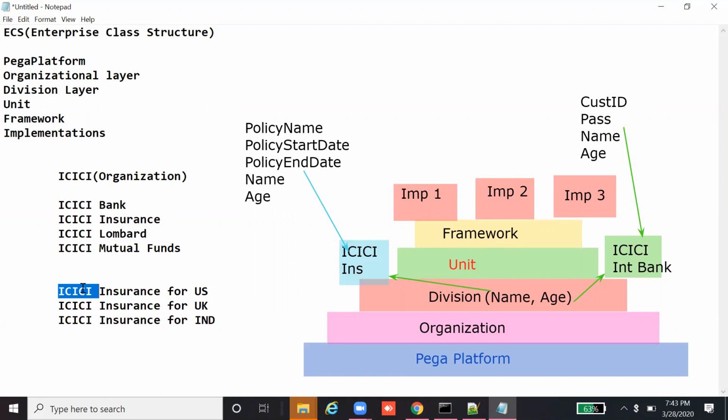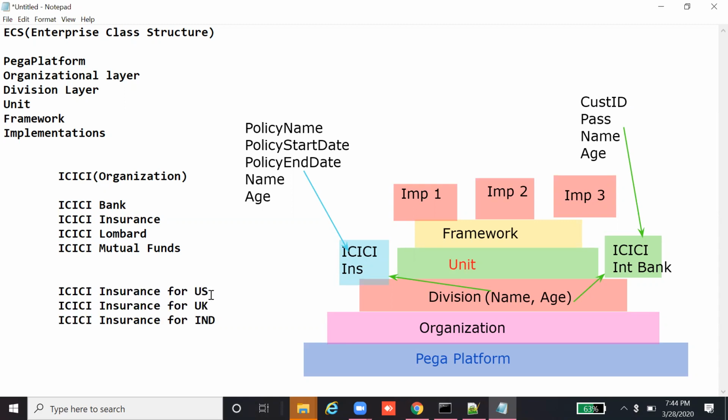Although the organization is common, the process changes based on the country and these country-specific things. So if that is the case, Pega has given an option and scope called unit. Unit is all about which branch or which unit you are. For any specific unit, if you are building an application, you can choose a country-specific application.